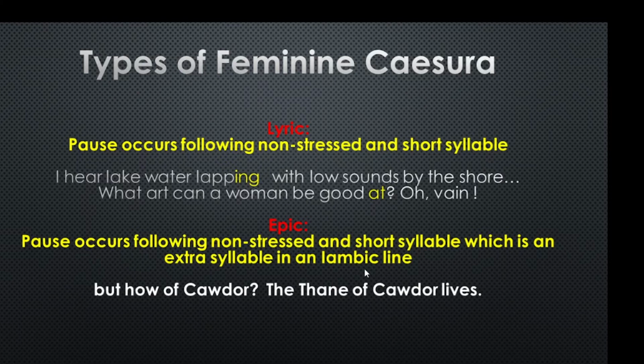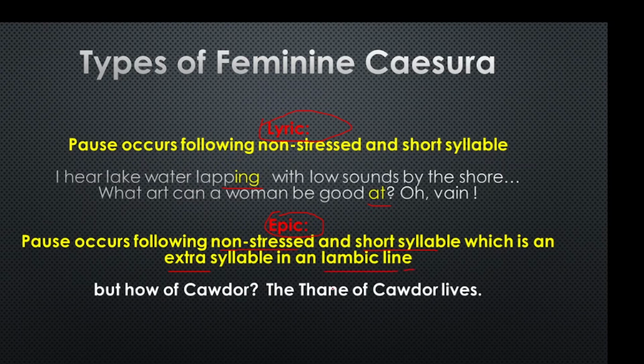However, feminine caesura is divided into two types. One is lyric and another one is epic. Lyric feminine caesura is just the feminine caesura that we have discussed. That is, a lyric feminine caesura occurs following a non-stressed and short syllable. We have already discussed them. On the other hand, an epic caesura is somewhat different. An epic caesura occurs following a non-stressed and short syllable like the lyric, but this non-stressed and short syllable is not a regular syllable in that line or in that iambic line.